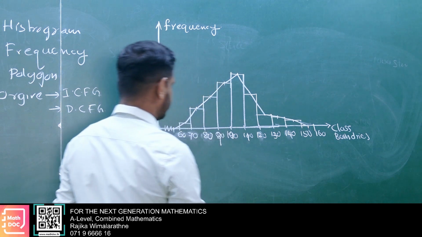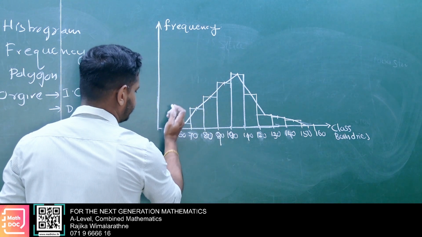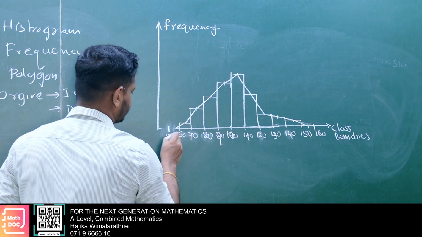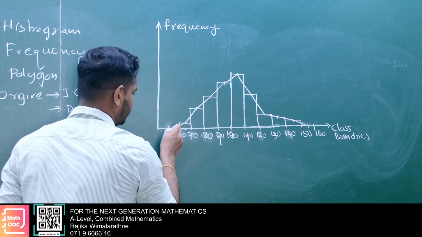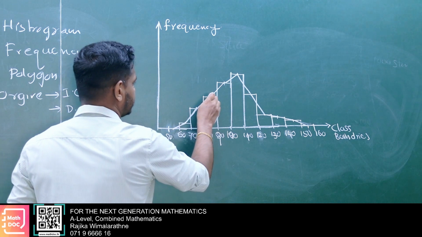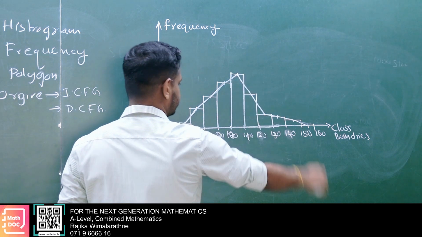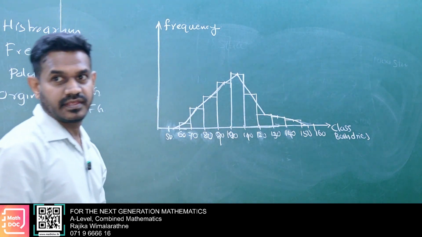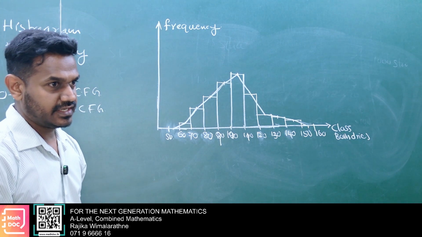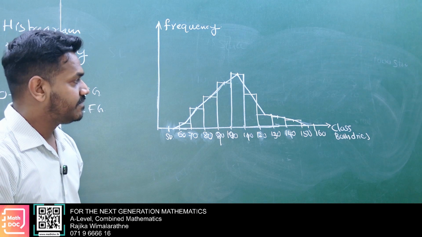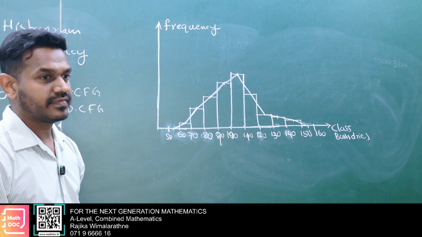Then here 50, you mark the mid value. Here this is called the frequency polygon.